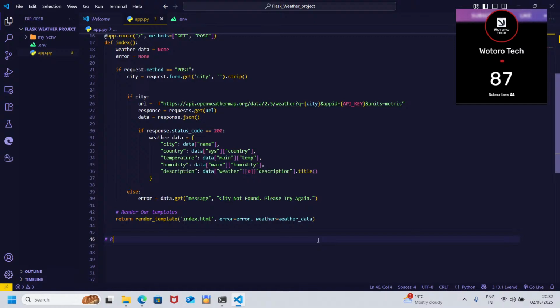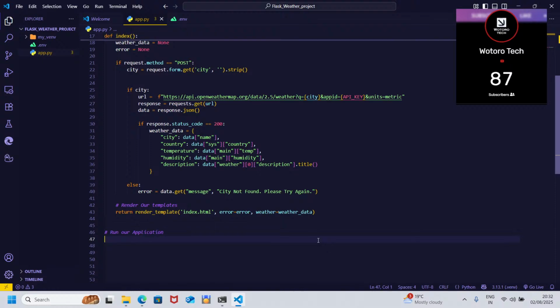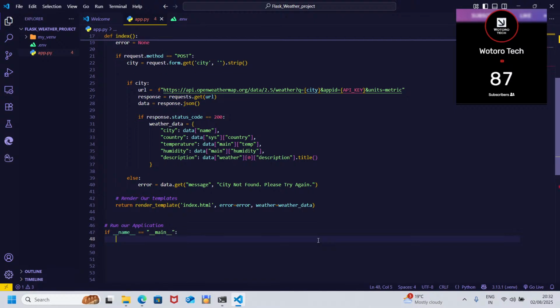And now let's run our application. So we're going to say if __name__ equals... app.run debug equals True.